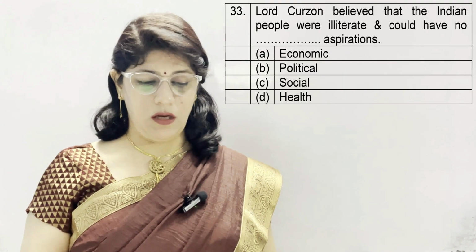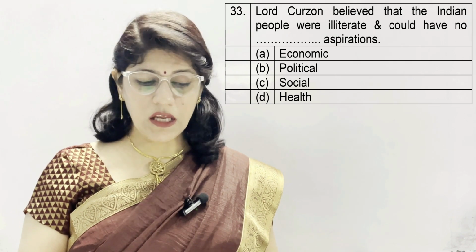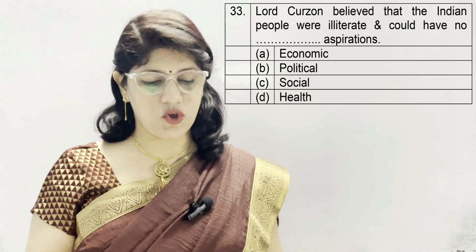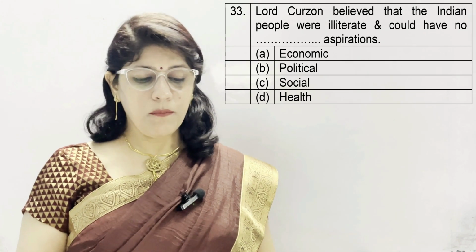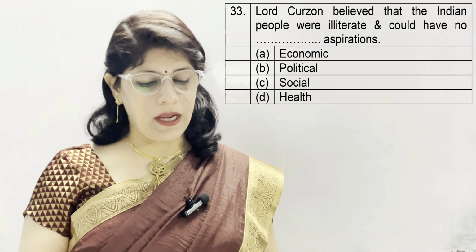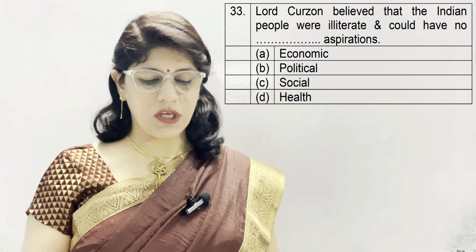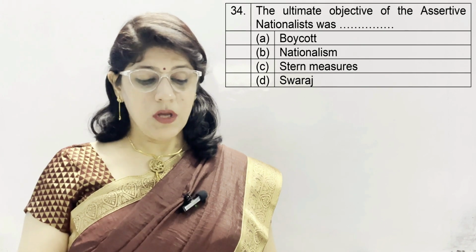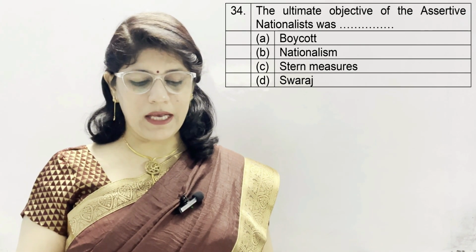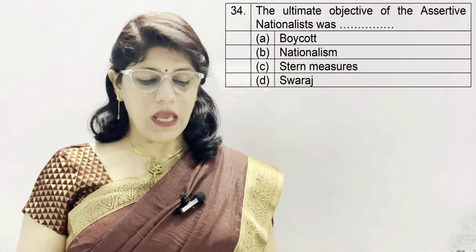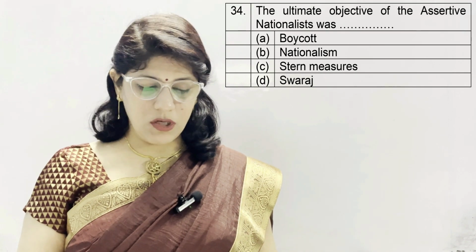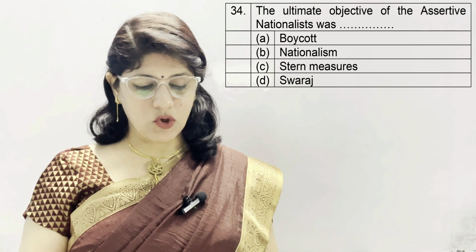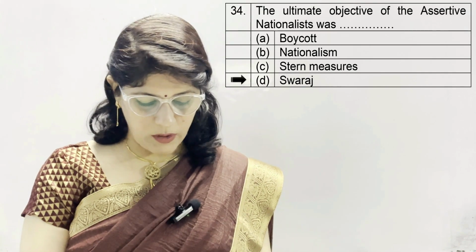Question number 33. Lord Curzon believed that Indian people were illiterate and could have no dash aspirations. A. Economic. B. Political. C. Social. And D. Health. And the correct option is political aspirations. Question number 34. The ultimate objective of the assertive nationalist was A. Boycott. B. Nationalism. C. Stern measures. And D. Swaraj. And the correct option is D, which is Swaraj.